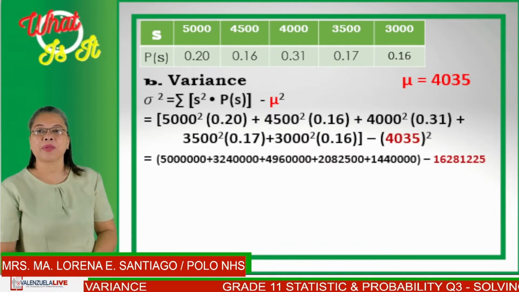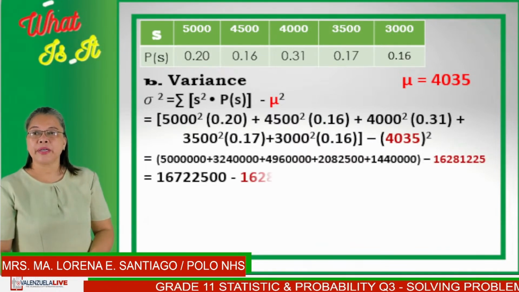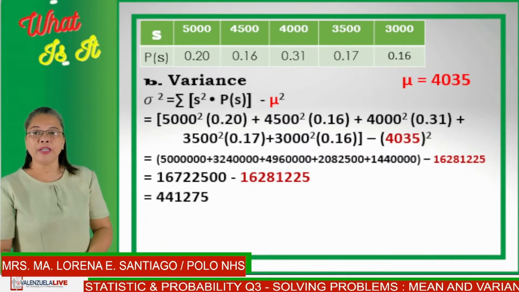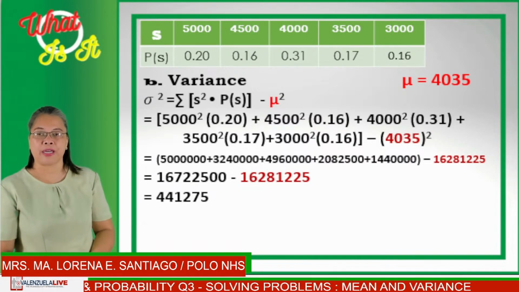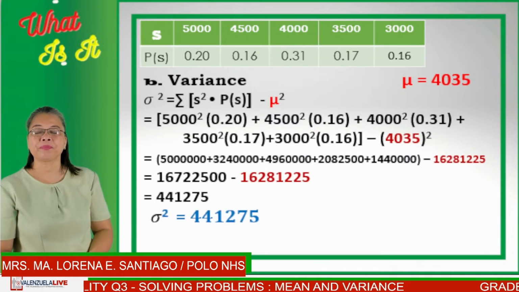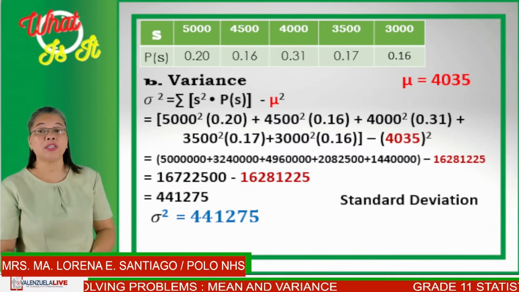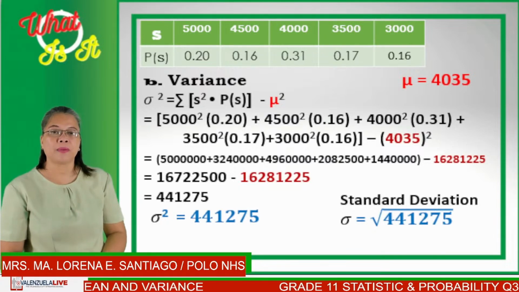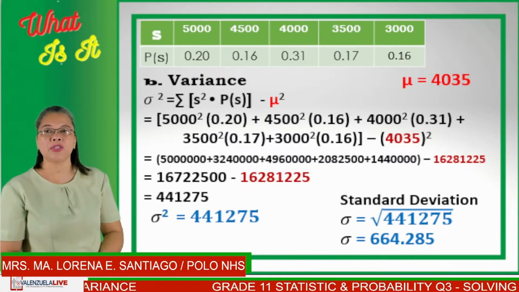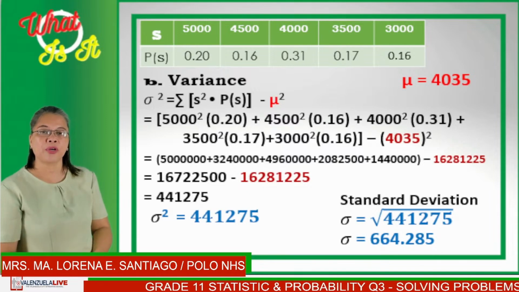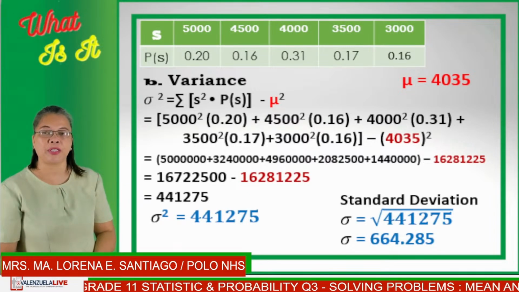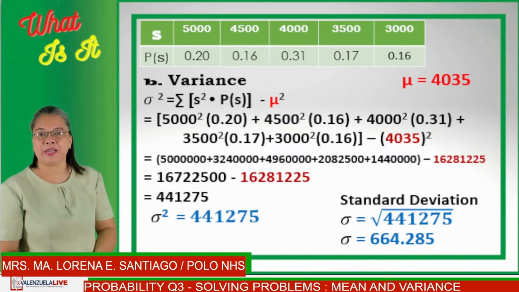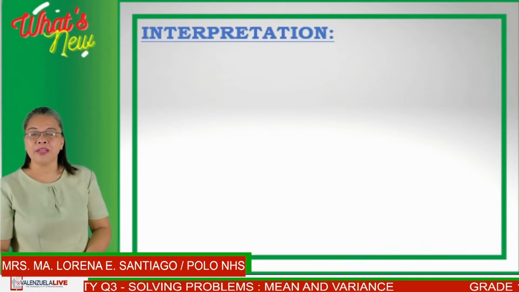So you will get the following values, and after simplifying this, you will get a variance of 441,275. And thus, the standard deviation would just be the square root of 441,275. And that is, our standard deviation is equal to 664.285. Okay? Those are big numbers, right? Let's proceed anyway to the interpretation.